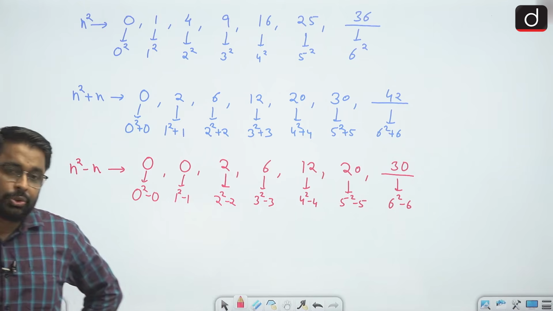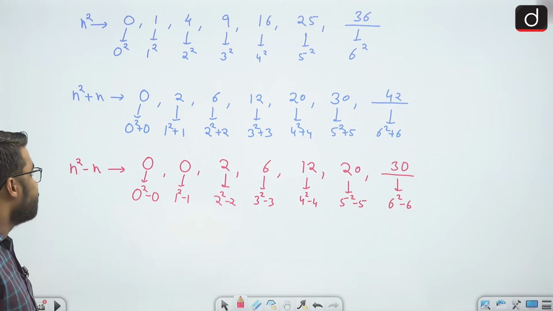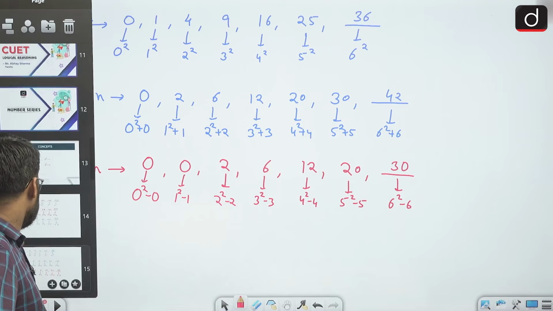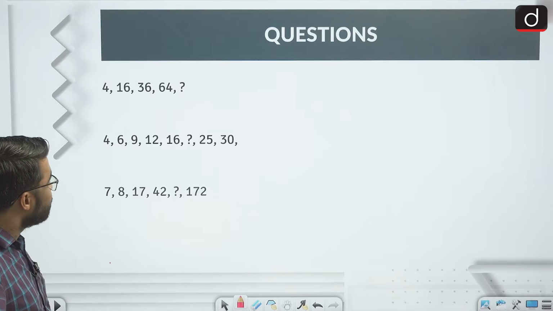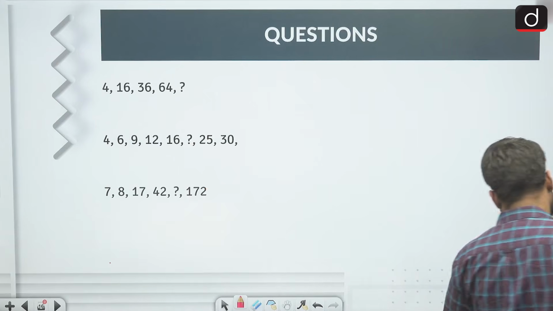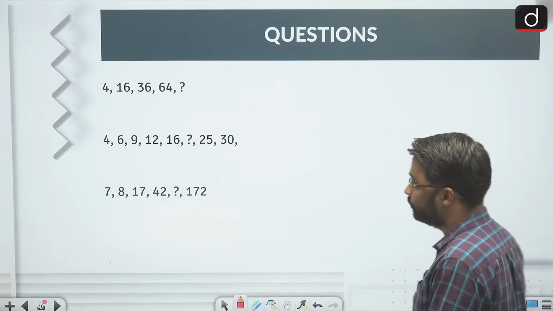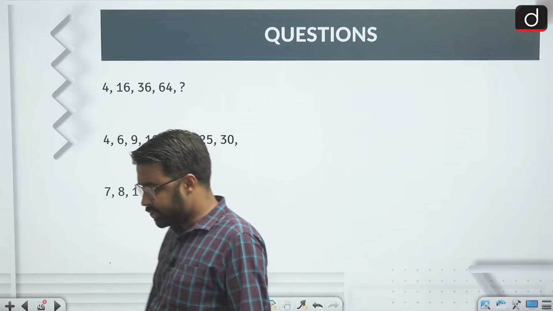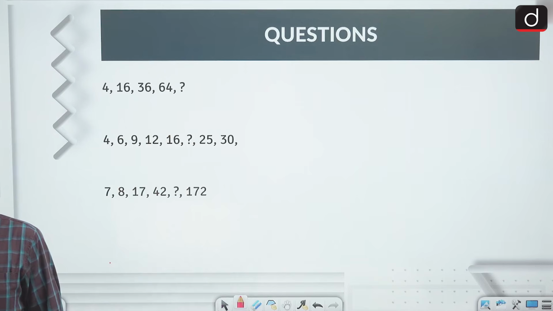Right. So this is how my series can behave in case of self-generated ones. Here are 3 examples for you. Try them, all 3 examples are for you. I'll wait for a few seconds and then I will tell you the answer.